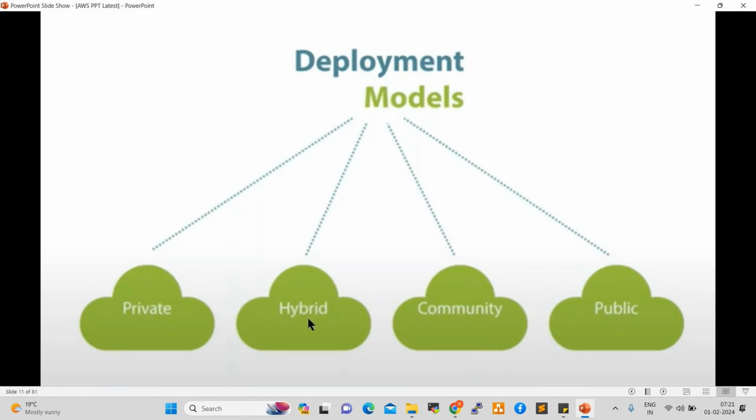So hybrid cloud. This is very important. Most of the organizations are using hybrid cloud. What is hybrid cloud? This is a combination of private and public cloud, right?